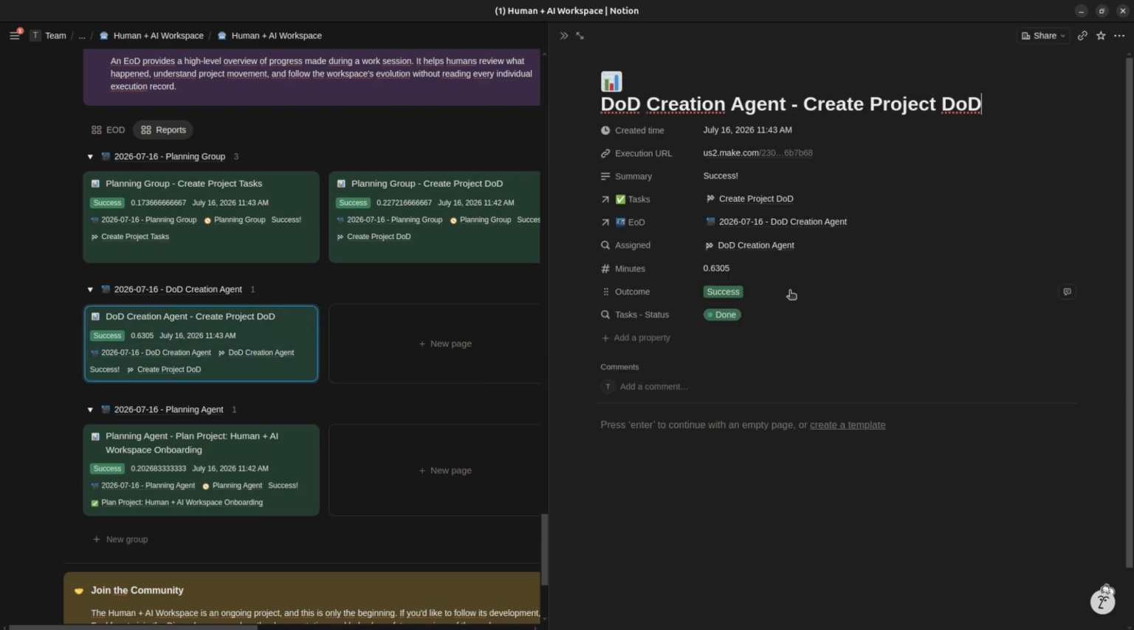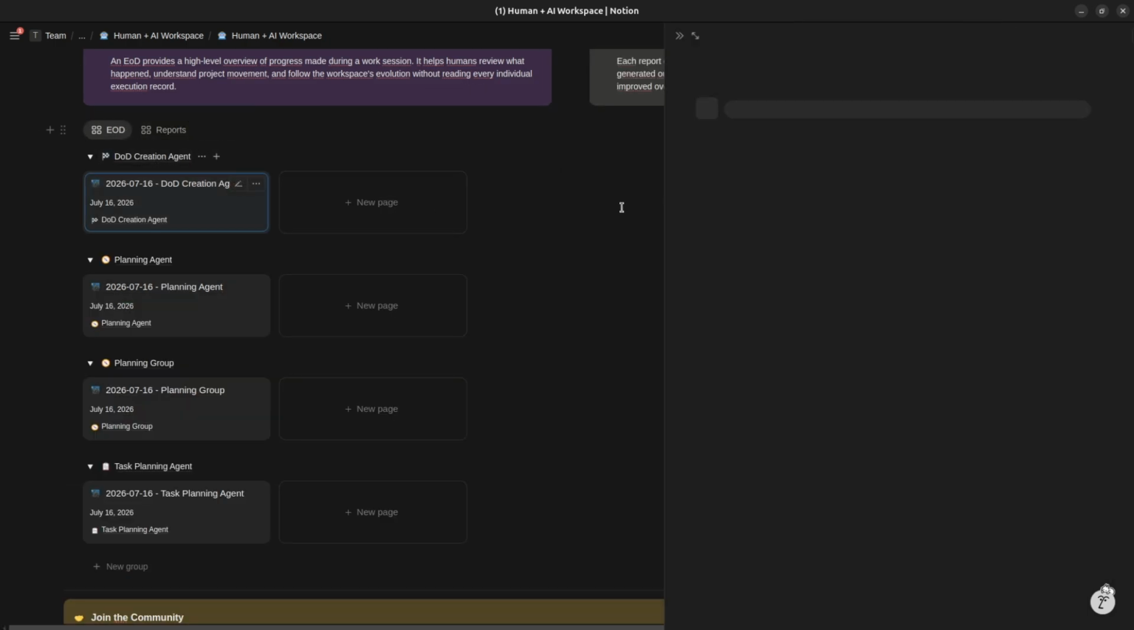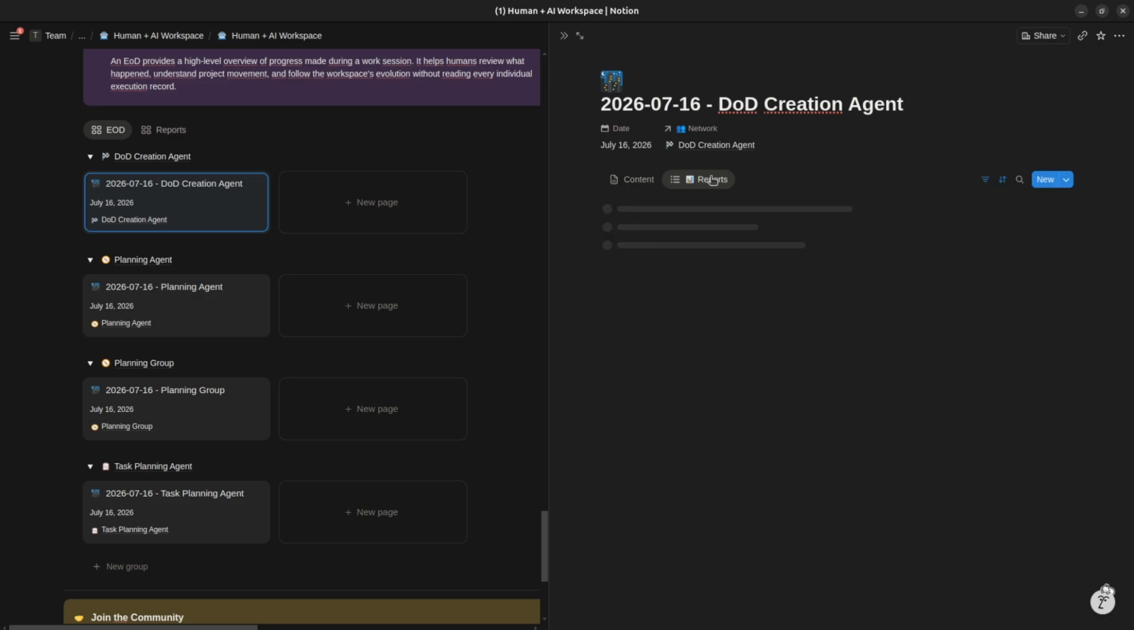At the same time, every completed action is being documented. Each report records what happened, who performed the work, how long it took, the result, and the current task status. These reports are then grouped into the end-of-day record, making it easier to review everything completed during a single day.